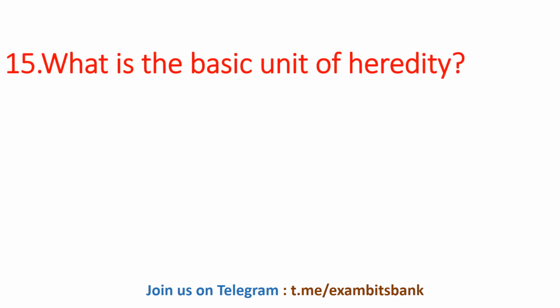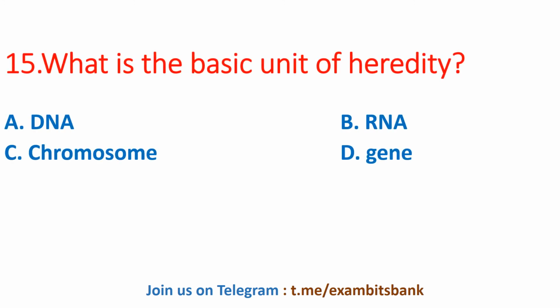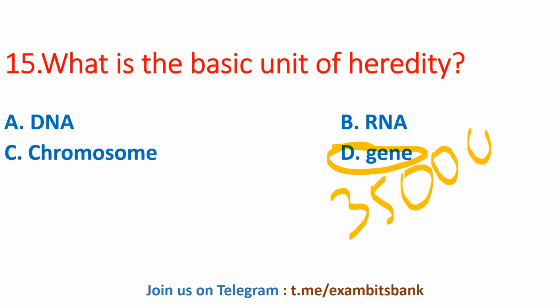What is the basic unit of heredity? The options are DNA, RNA, chromosome, or gene. And the correct answer for this question is option D, gene. So gene is the basic unit of heredity, and humans have approximately 35,000 genes, and most genes come in pairs and are made of strands of genetic material called deoxyribonucleic acid, nothing but DNA. And the physical location of a gene is its locus.